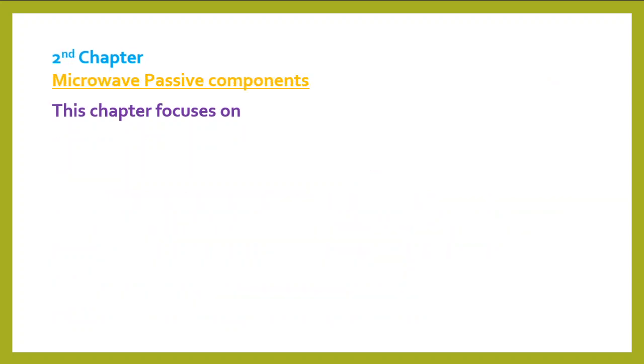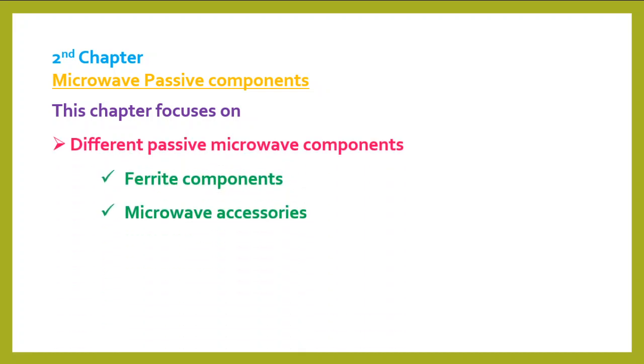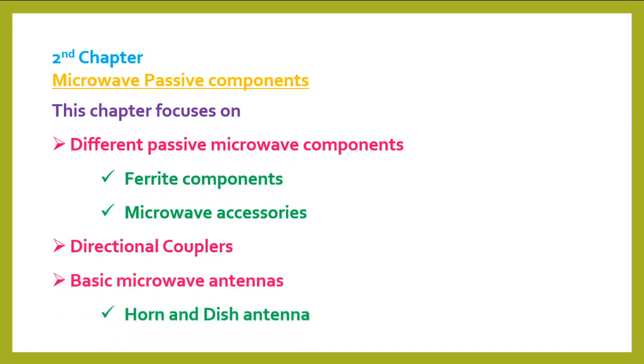The second chapter, Microwave Passive Components, focuses on different passive microwave components such as ferrite components, microwave accessories, directional couplers, and basic microwave antennas, for example, horn antenna and dish antenna.